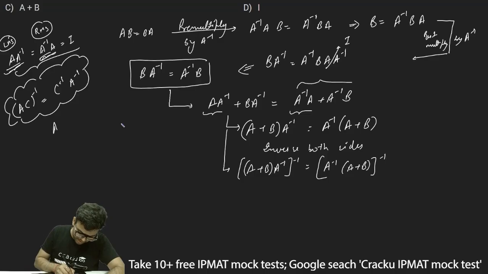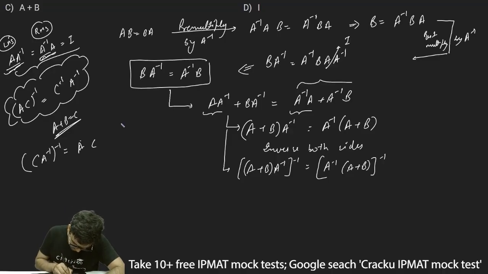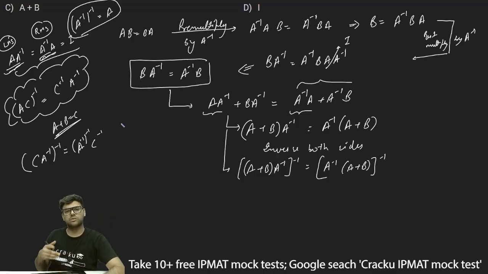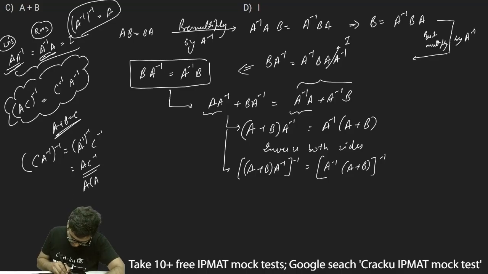Again what I'll do is assume A plus B as C. So this A plus B into A inverse, whole inverse, will be something like C into A inverse, whole inverse, which can be written as A inverse whole inverse into C inverse. And the inverse of an inverse matrix is basically the original matrix only. Thus I can write A inverse of inverse, which will be A, into C inverse, and C is equal to A plus B, so I can write A into A plus B, whole inverse. Thus A plus B into A inverse, whole inverse, can be written as A into A plus B, whole inverse.